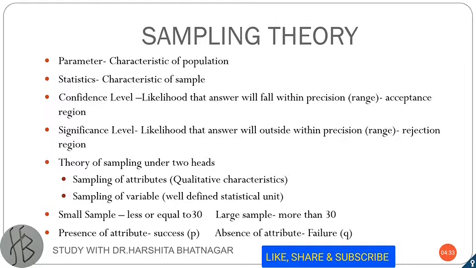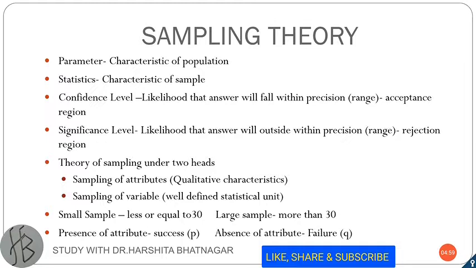So, whenever any attribute is present in the sample, it is called success, which is denoted by P. Whereas if the attribute is absent, then it is called failure, which is denoted by Q. Similarly, the population mean is denoted by mu, whereas the sample mean is denoted by X bar.